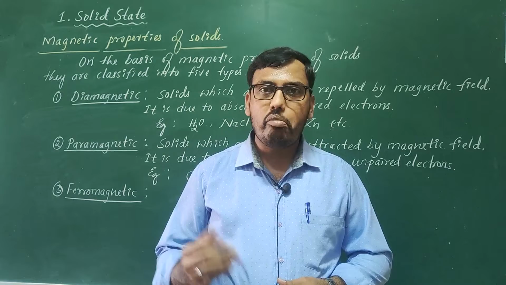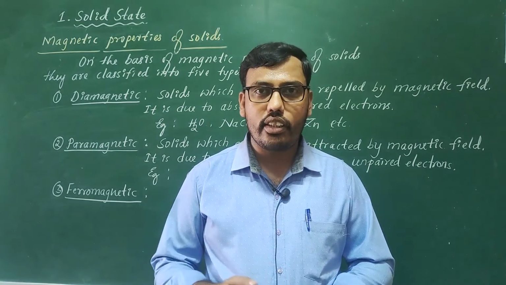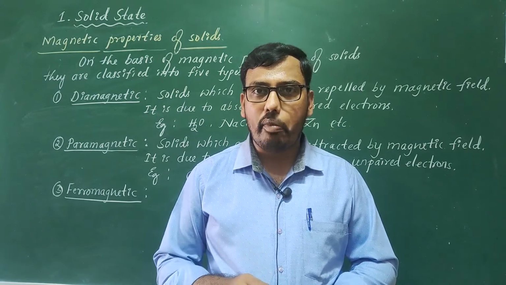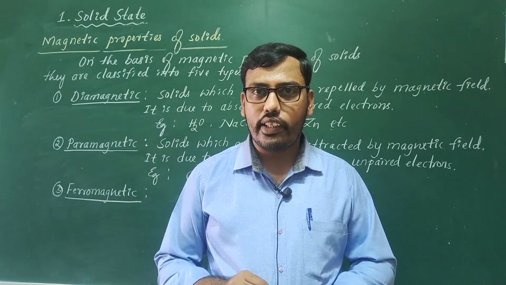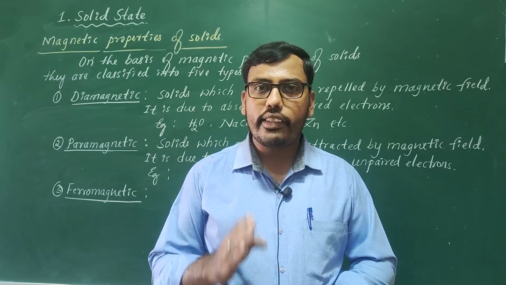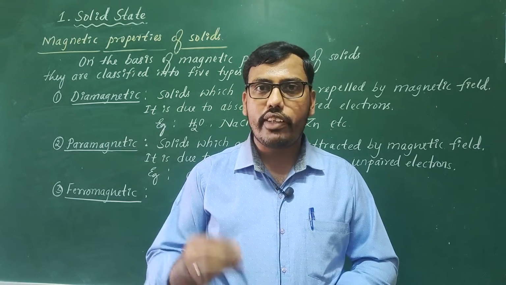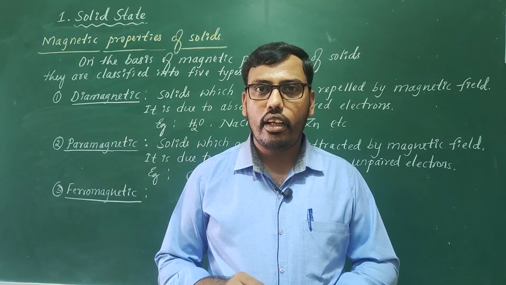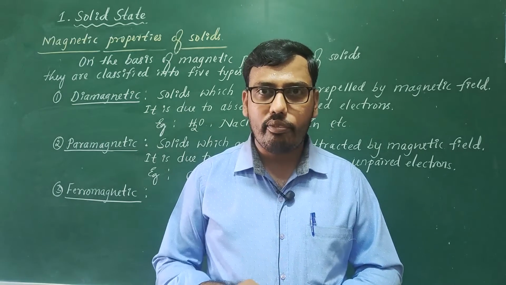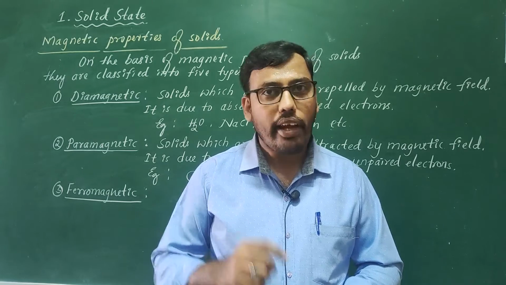These contain a greater number of unpaired electrons, because of which there is a strong attraction with the magnetic field. When a magnetic field is applied, all the unpaired electrons get oriented in the direction of the magnetic field. Even after removing the magnetic field, the order of arrangement of those unpaired electrons remains the same. Hence they start behaving as permanent magnets.